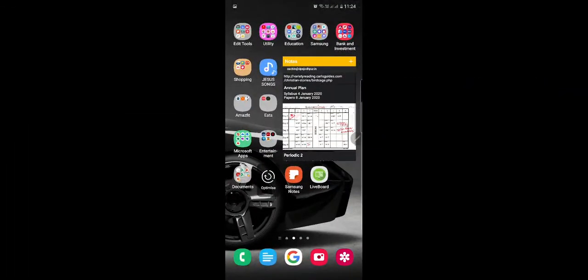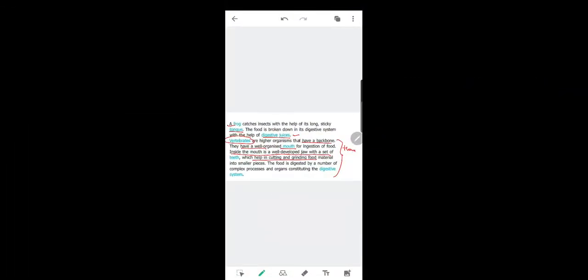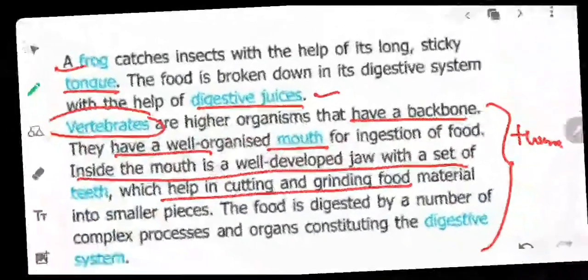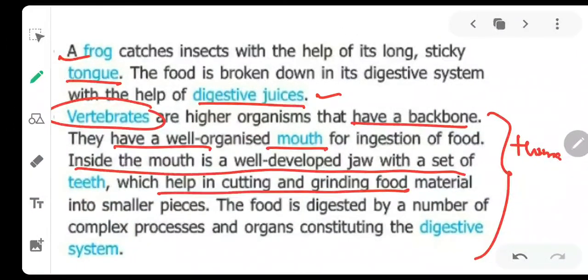So when we talk about the smaller organisms, they are there, in which the different types of things take place. So these are the steps of the different organisms, that is how the digestion takes place.